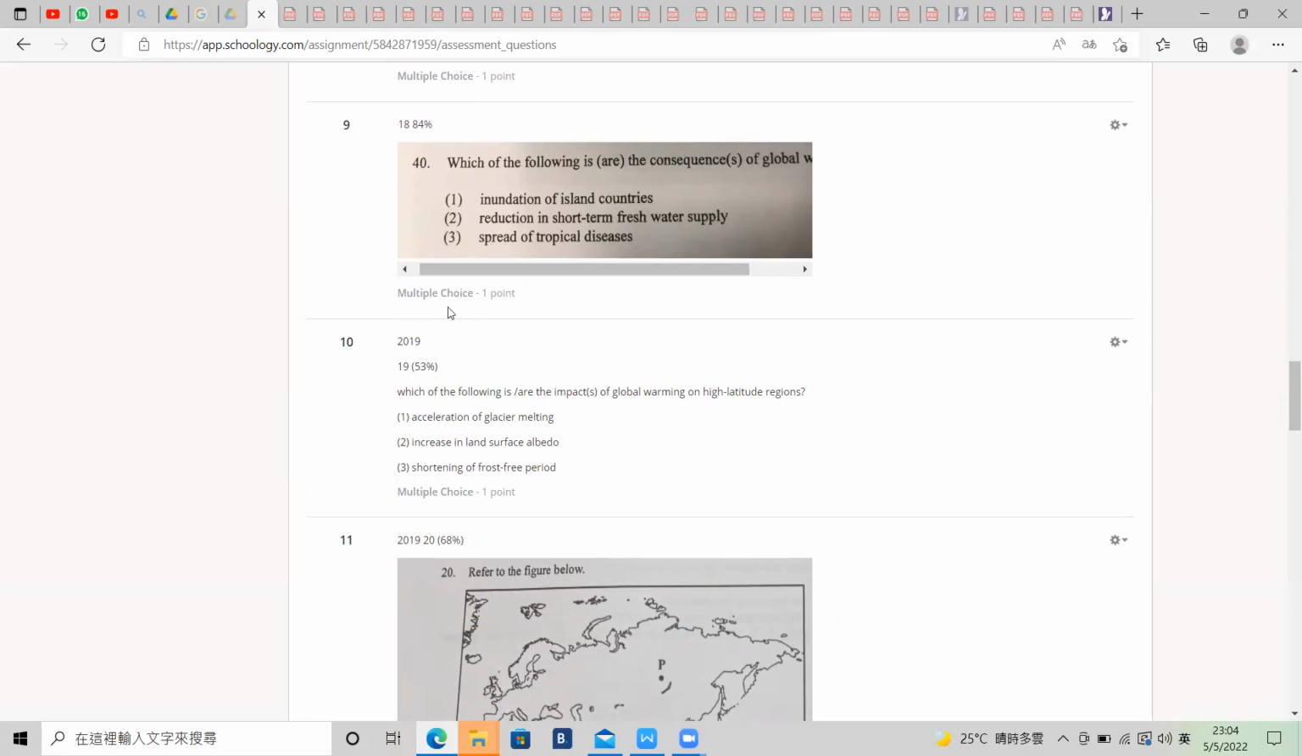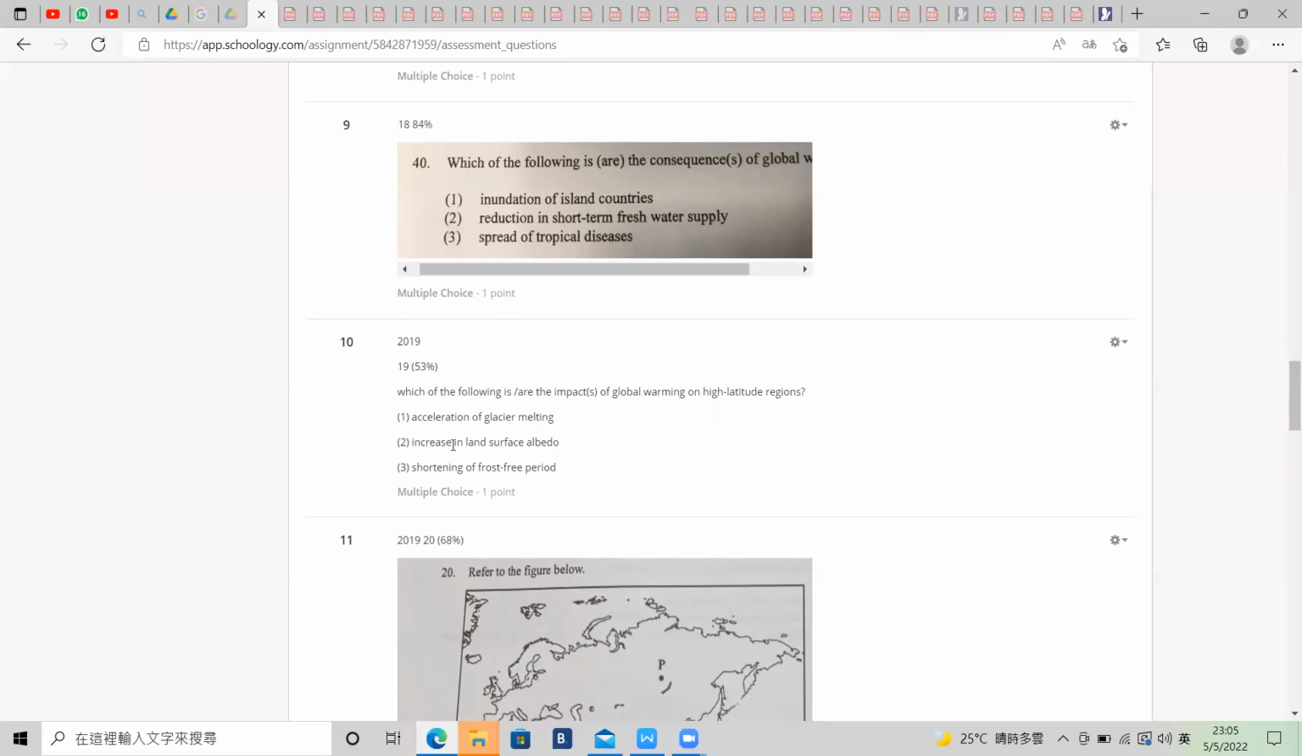And then 19, which of the following is the impact of global warming in the high latitude region? Again, this is similar to the previous one. Acceleration of glacier melting, true, because of the higher temperature. Number 2, increase of the land surface albedo. The highest albedo should be the ice, and right now we are losing the ice. So number 2 is not correct. It should be decreasing instead of increasing. Number 2 is wrong.